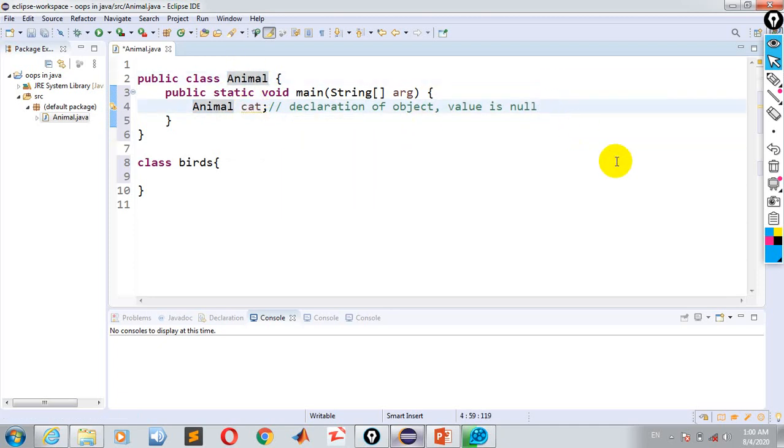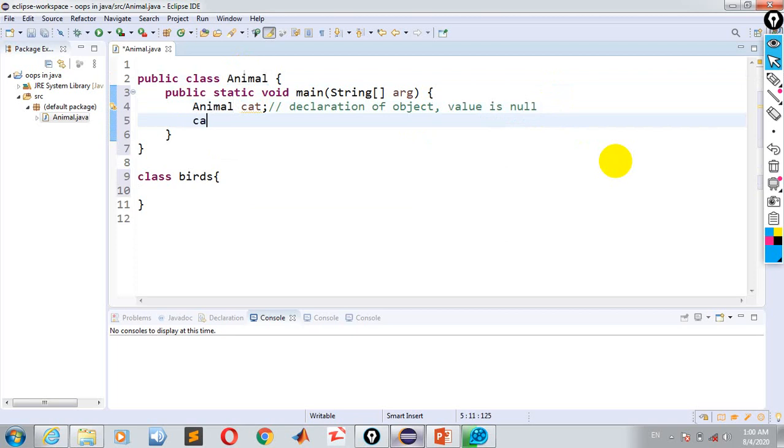Next one. For example, I am writing the same thing: cat is equal to new. This new is a keyword which is used for instantiation.